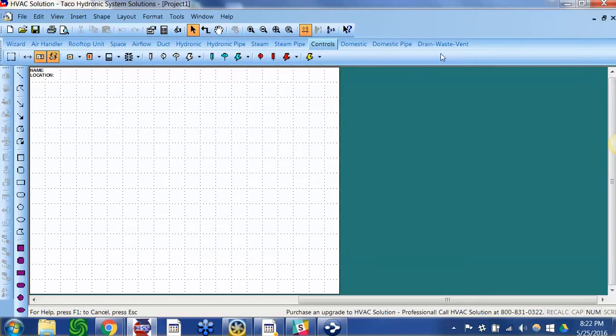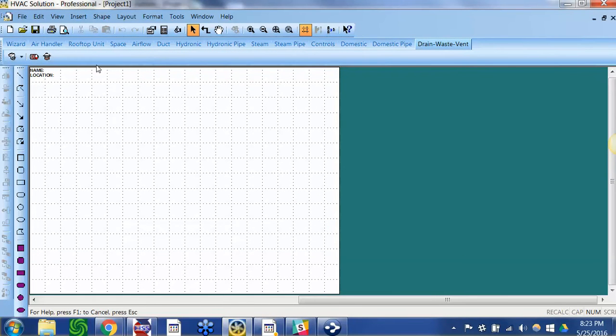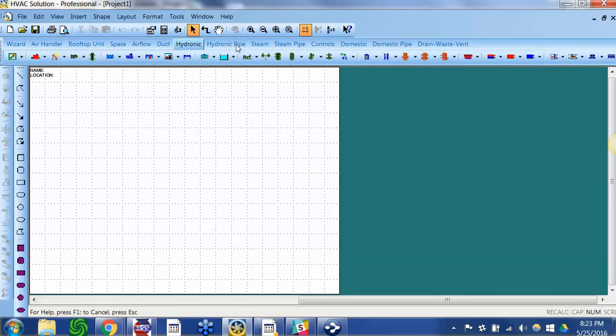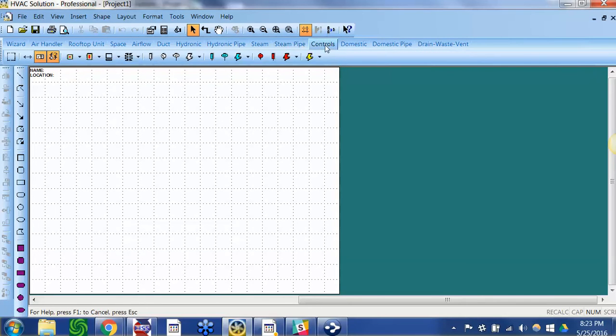In the professional version, you have access to all of the design tabs. So all the air tabs on the left, you can build air handlers, rooftop units, steam systems, high and low pressure steam, and plumbing was added about a year ago. So you can build systems that look like this. Just a quick example.